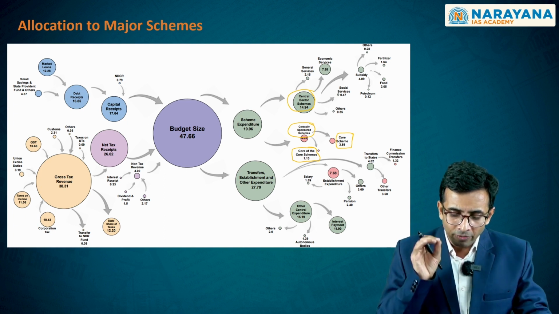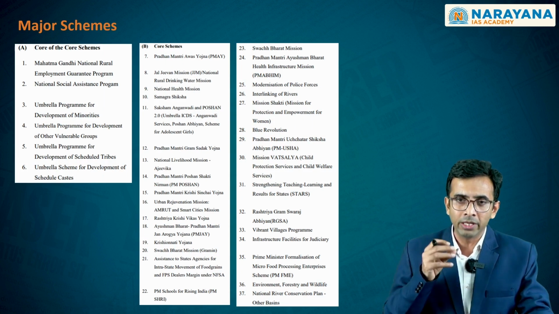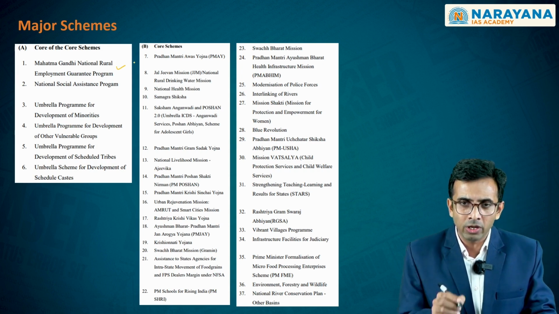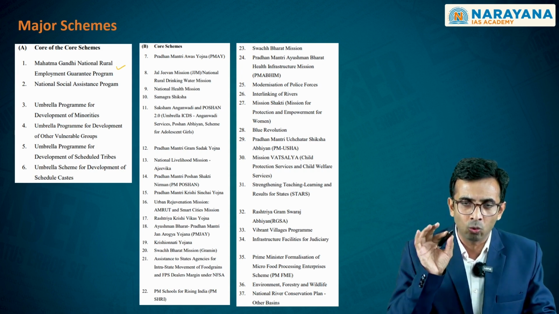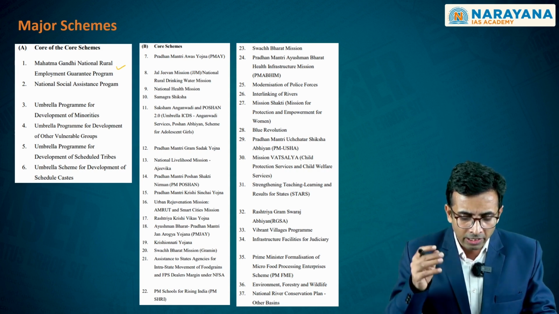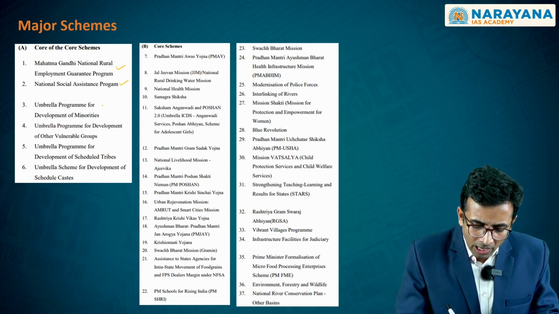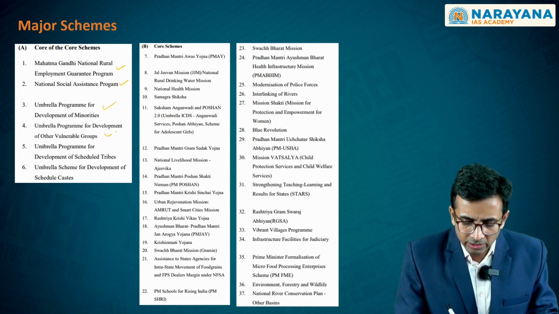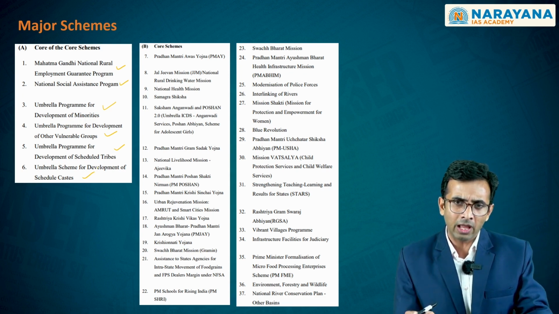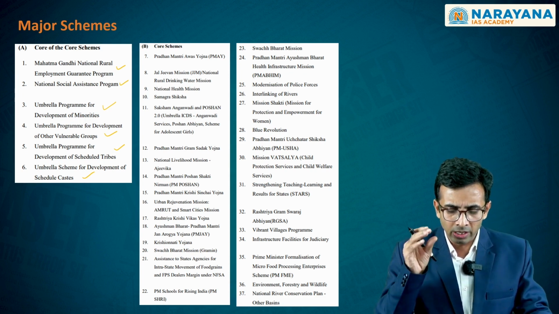And if you look at the various categorizations of these particular schemes and the major schemes being implemented, in the core of the core schemes you have the MGNREGA program, which is the first important core scheme, for which the allocation has been increased to 86,000 crores. And then you have the second scheme, which is referred to as the National Social Assistance Scheme. You have umbrella schemes for the development of minorities, other vulnerable groups, and STs and SCs, which, as I said, will be covered as part of what are called the sub-plans for these particular communities.